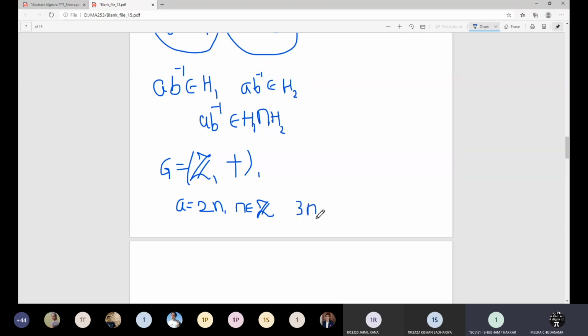So why will it not be a group? If you take A union B, we'll get many elements like -6, -4, -3, -2, 2, 3, 4, 6, and 0. But it is not closed under addition, since 2 is in A union B, and 3 is also there. So when we take the operation 2 plus 3, then we'll get 5, which does not belong to the union.